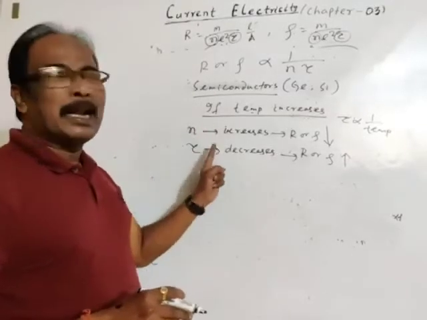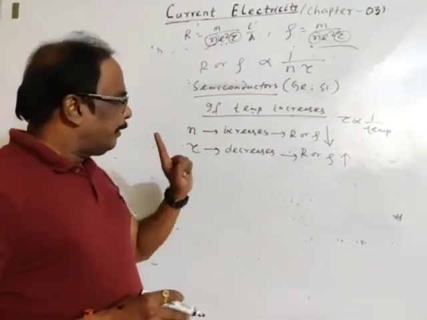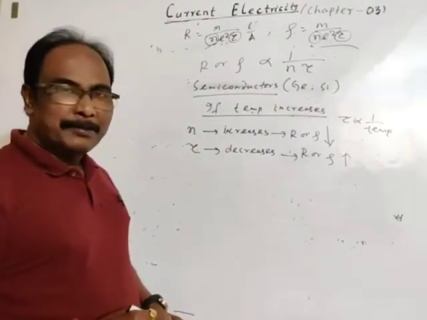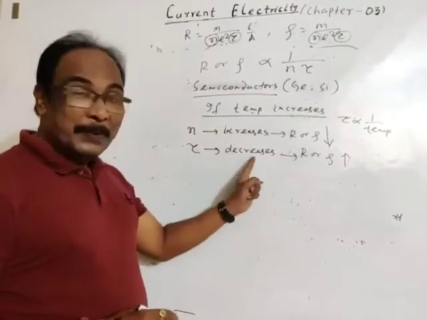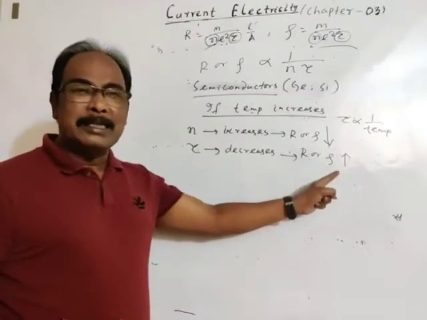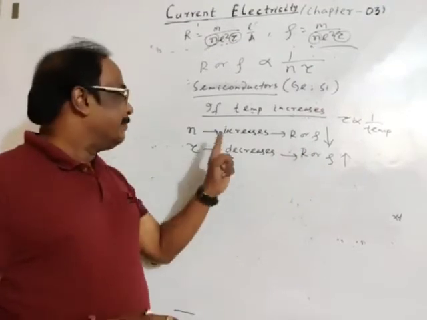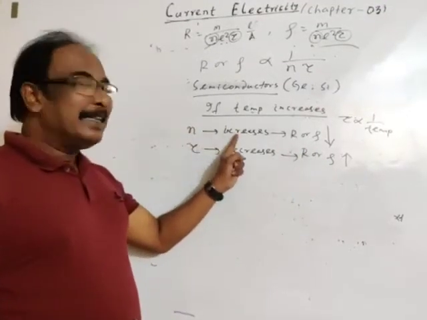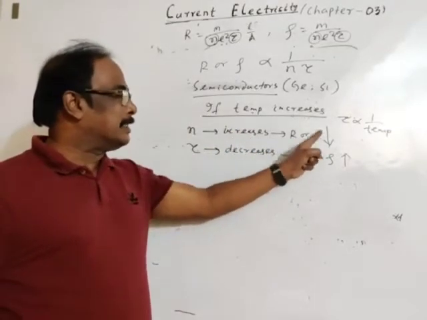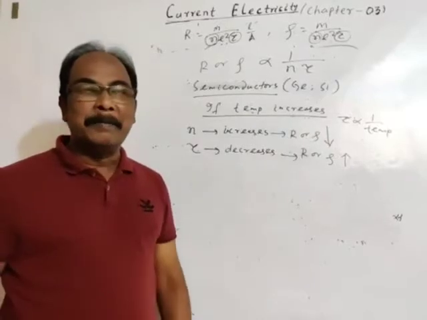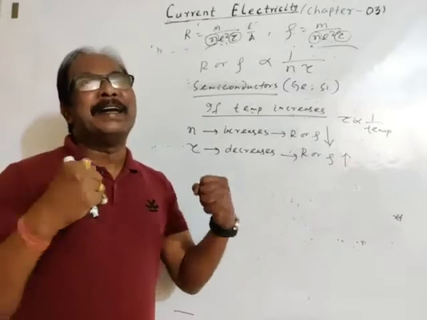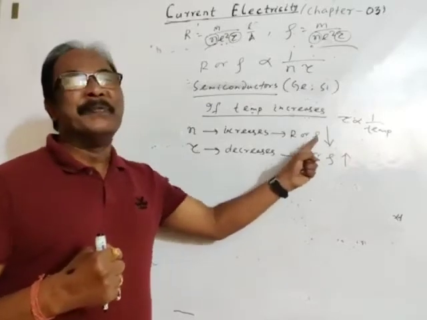Again controversial. Now the conclusion. Of course, both are correct. Due to increase in temperature, relaxation time decreases, which will tend to increase resistance or resistivity. Again, due to increase in number density of free electrons, this factor will tend to decrease resistance or resistivity. So there will be competition between these two.